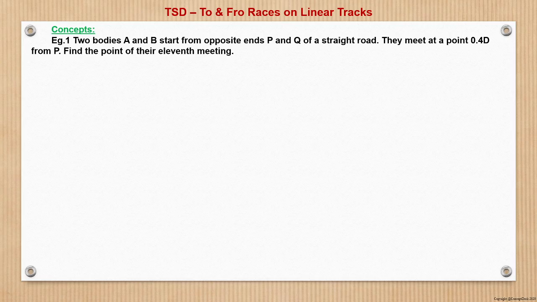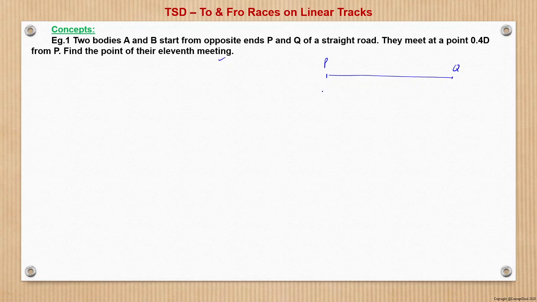So the first example says two bodies A and B start from opposite ends P and Q of a straight road. That is, say this is a straight road PQ, and two bodies start from opposite ends of it. They meet at a point 0.4d from P. Find the point of their 11th meeting.